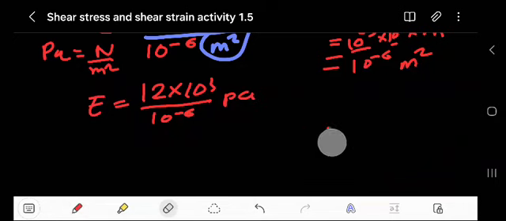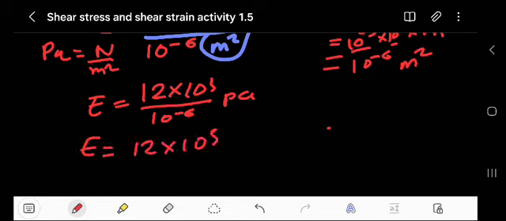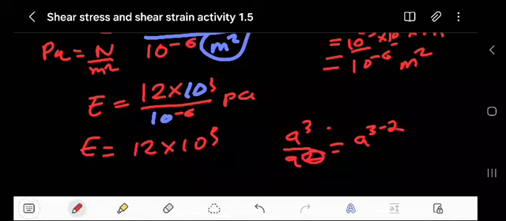If we can find that way, let us apply the maths. 12 times 10 to the power of 3. Apply the laws of exponents. The bases are the same. When you are dividing, let's say you have a to the 3 over a to the 2, you simply subtract the exponents. That's the law.